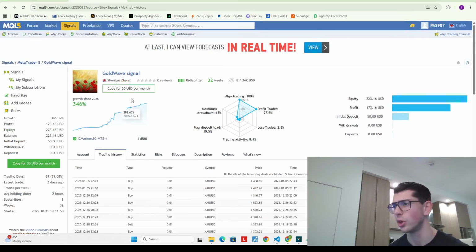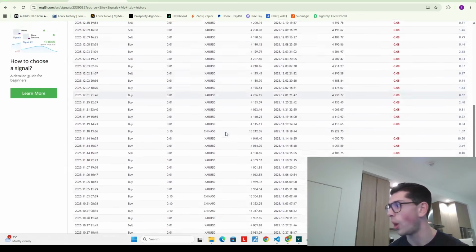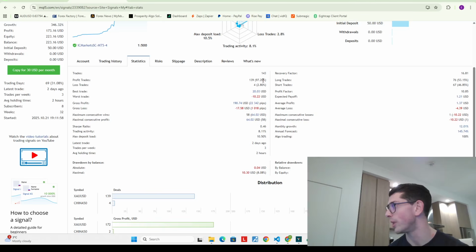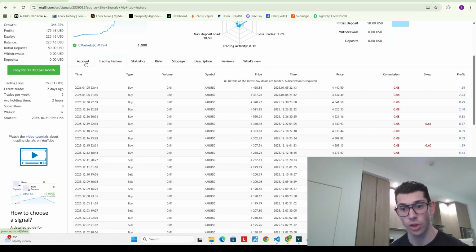And if we actually look at the signal here, we can see that there's quite a few trades and they're almost all winners. The actual trades here have a 97% win rate, and the risk reward, yes, it's inverted, but it's not that bad.